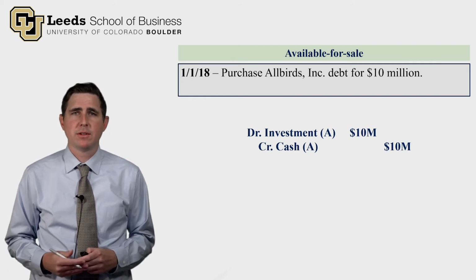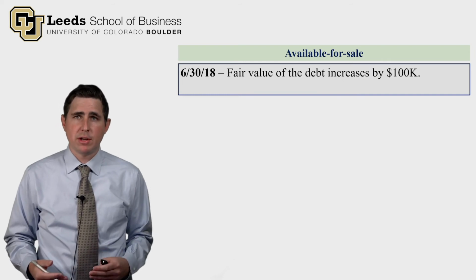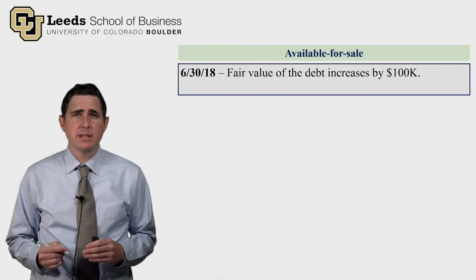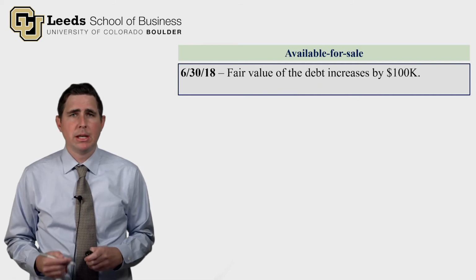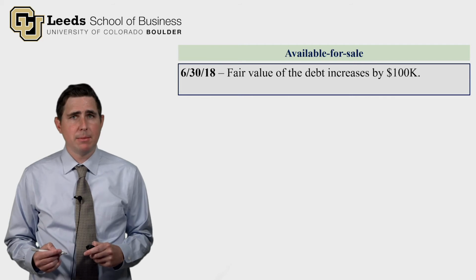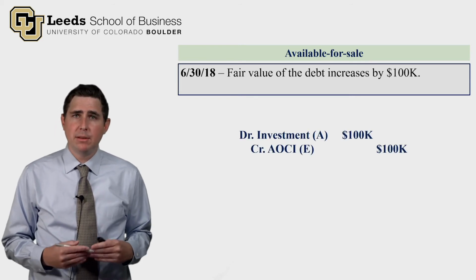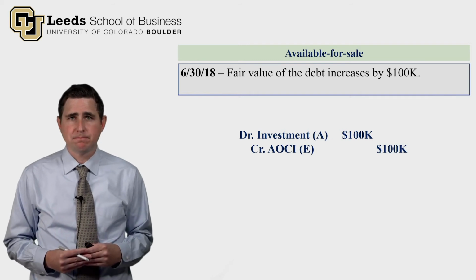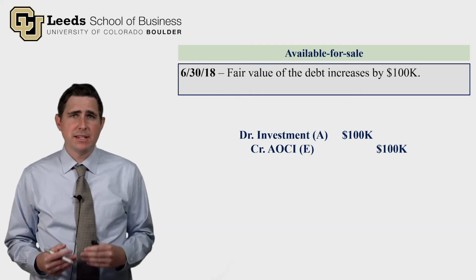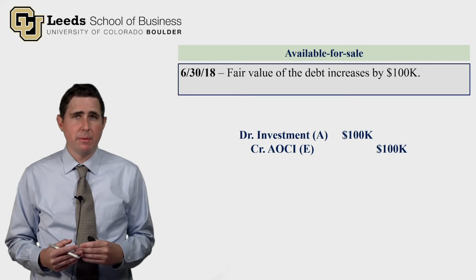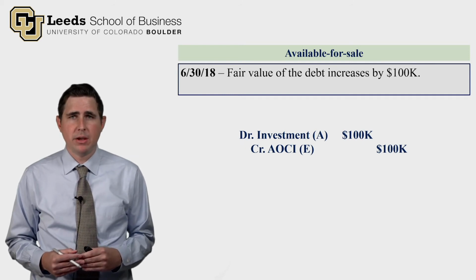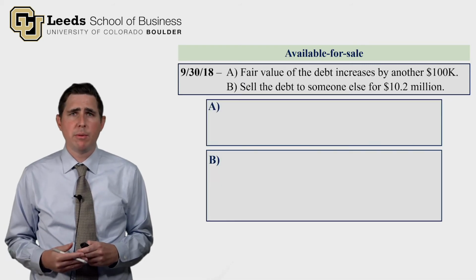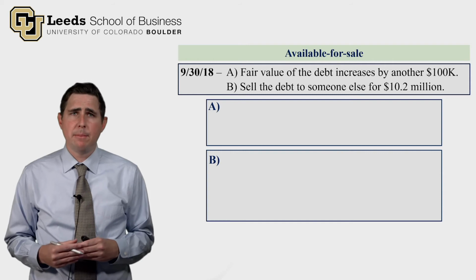Now let's fast forward 6 months. The fair value has increased by $100,000. Remember, we still want to hold this investment account at its fair value, but we don't let the gain hit the income statement yet. So we debit the investment account for $100,000. Now the investment account's at its fair value. But we credit AOCI in the equity section of the balance sheet instead of the gain account, and that's for $100,000.